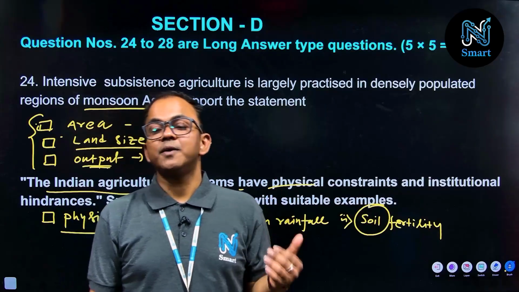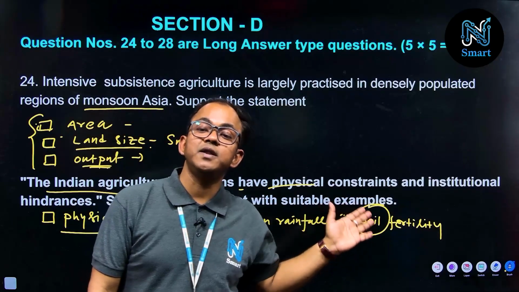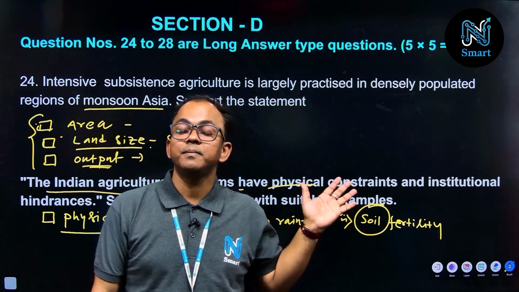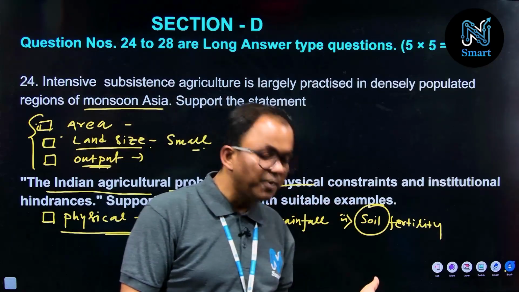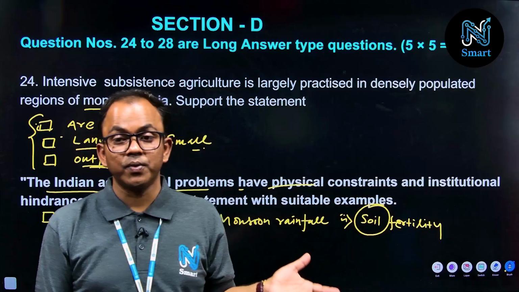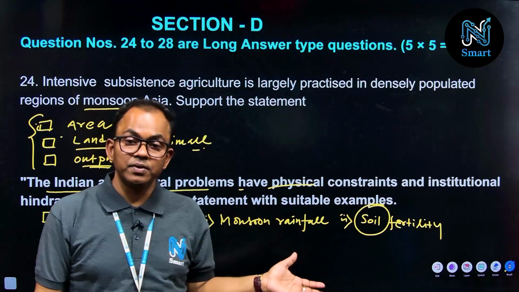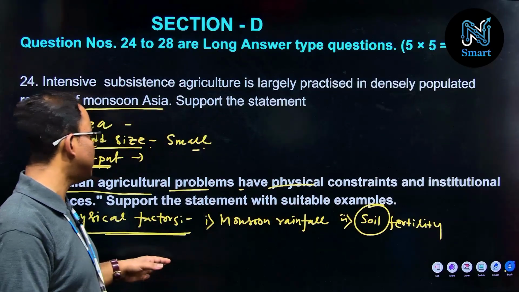So throughout the country this soil fertility is also an important factor which is responsible for the lower growth or lower contribution from the agriculture sector.